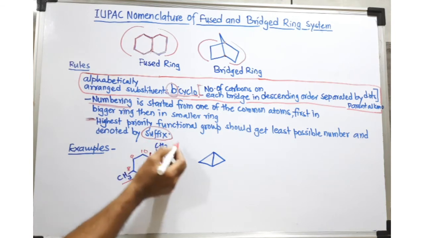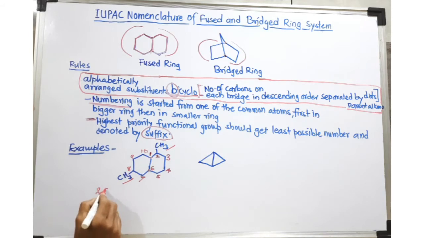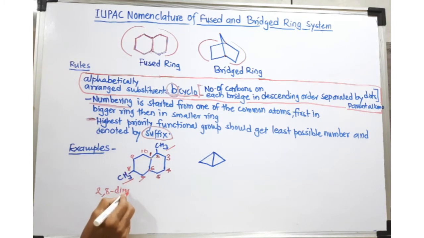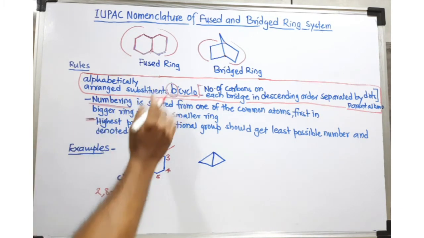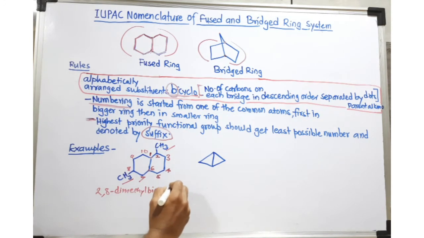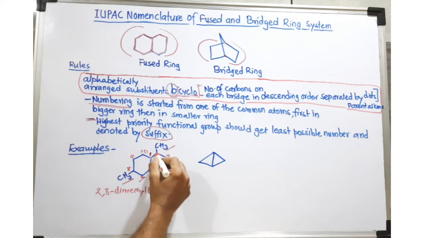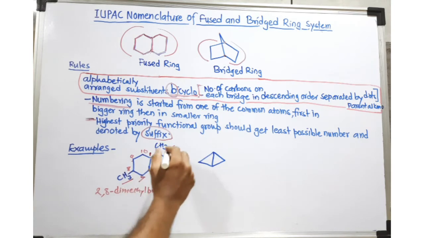So these two substituents are present at carbon number 2 and carbon number 8. So these are 2, 8. Since both are the same, I use the prefix di, and you know this is methyl. So this is 2,8-dimethyl, and as per the rule, then the word bicyclo comes. Bicyclo, then I have to write a square bracket and count the number of carbons present on each bridge: 1, 2, 3, 4 here, 1, 2, 3, 4 here, and on the middle bridge there is no carbon.